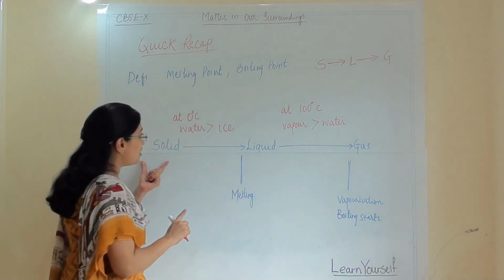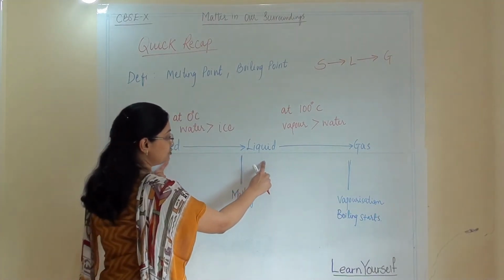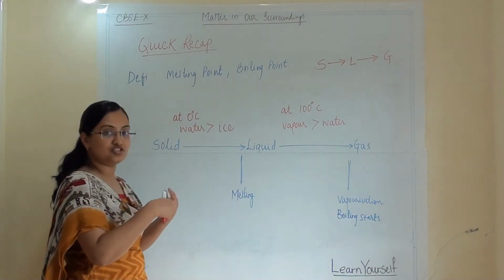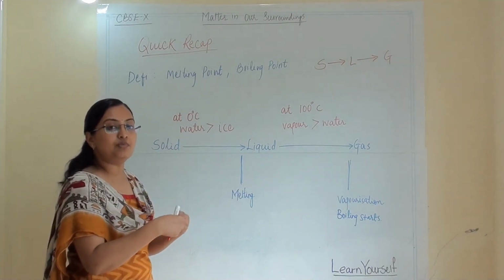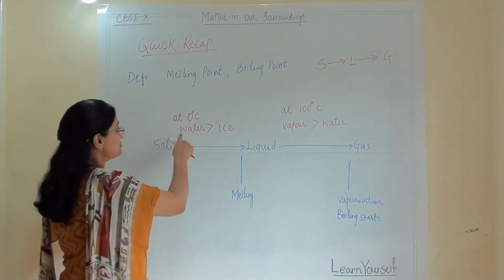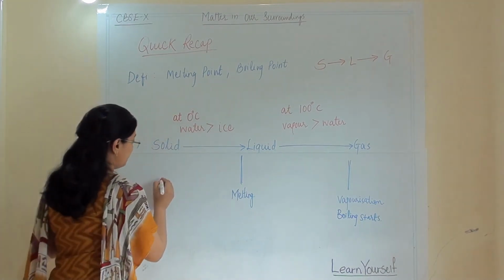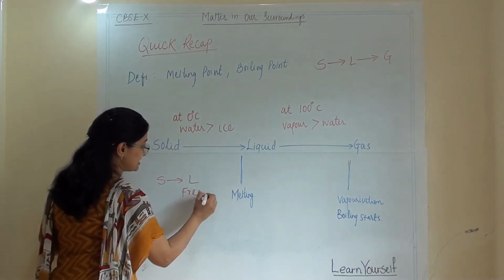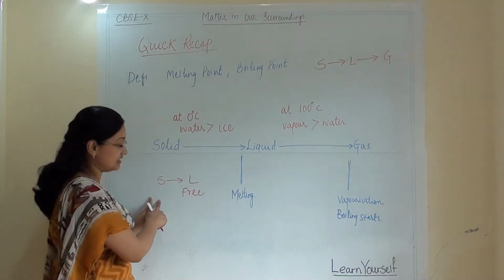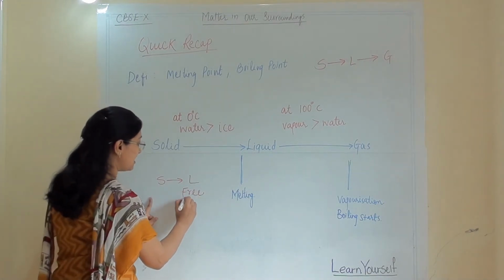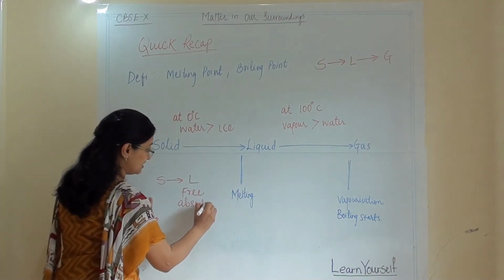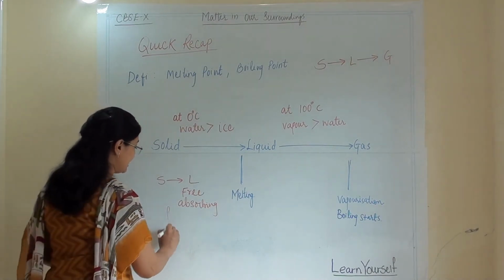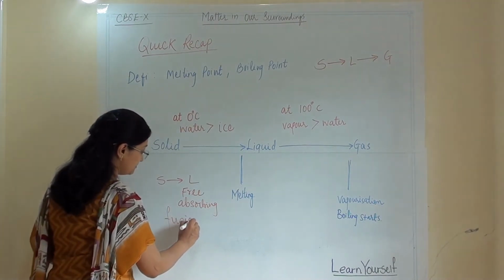Now when solid starts converting into liquid, whatever energy is being absorbed by the particles makes the particles free. From solid it becomes liquid. So these particles are free compared to those particles. Whatever energy they are absorbing to become free is known as latent heat of fusion.